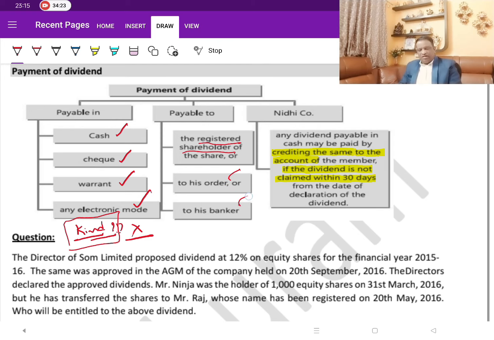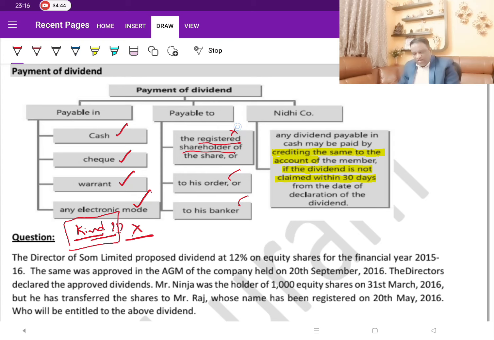Say he is an NRI, he is abroad, and now he wants the dividend payment to be made to his parents staying here. So to his order, whomever he orders, the company can make the payment to them. Or to his banker, if he has given any bank account, they can make the payment. These two are not so important, but this point he will be asking you.